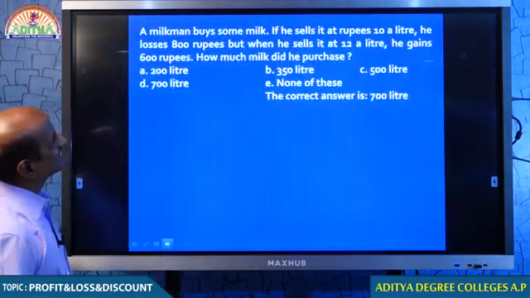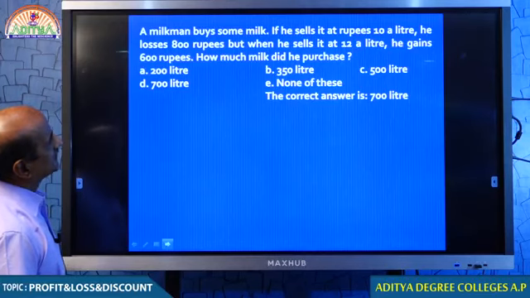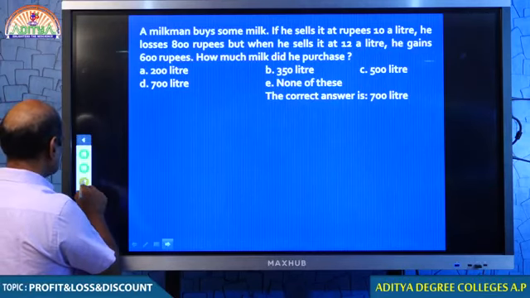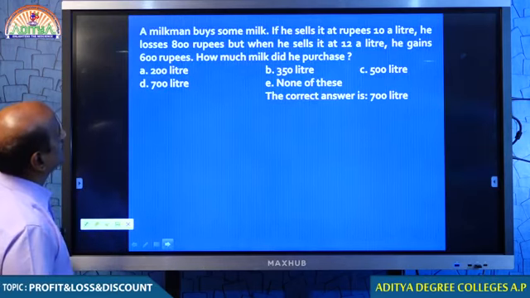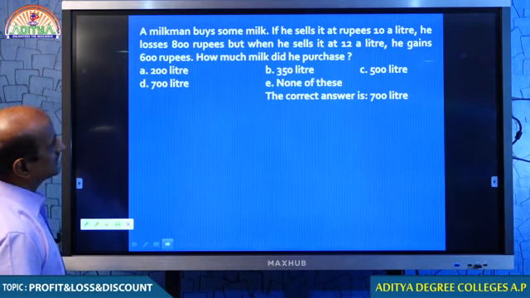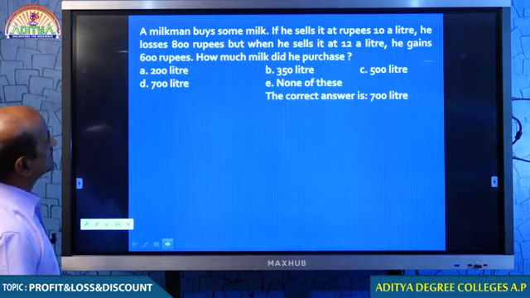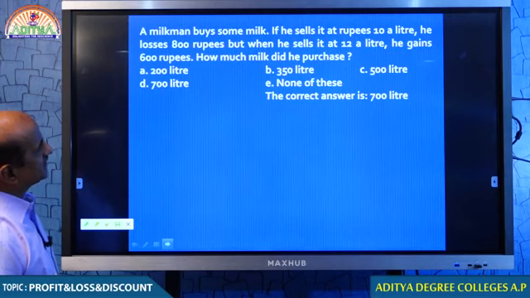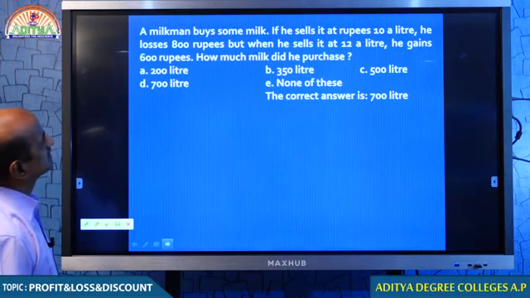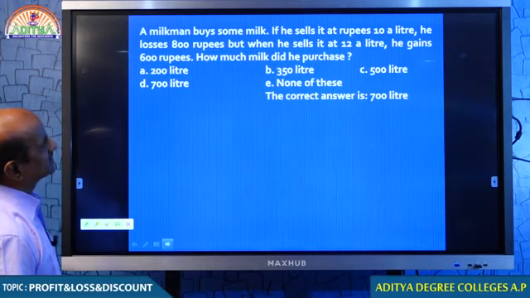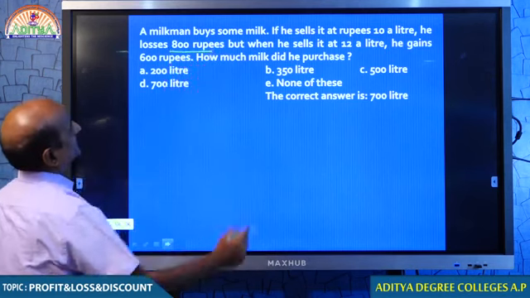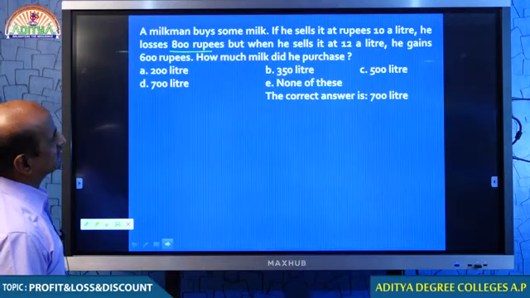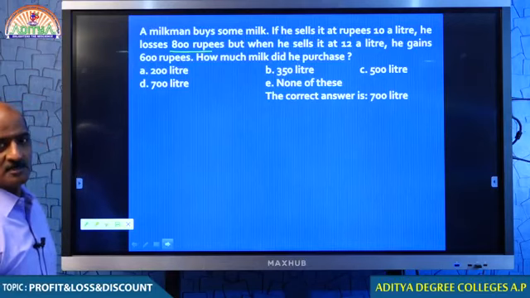Next question. Yes, students, just look at that. Here is the question. A milkman buys some milk. If he sells it at 10 rupees a liter, he loses 800 rupees, but when he sells at 12 rupees, he gains 600 rupees. How much milk did he purchase? If he sells at 10 rupees a liter, he loses 800 rupees, but when he sells at 12 rupees, he gains 600 rupees profit.